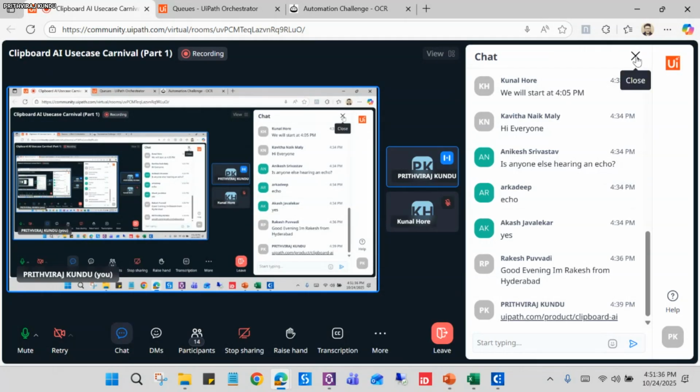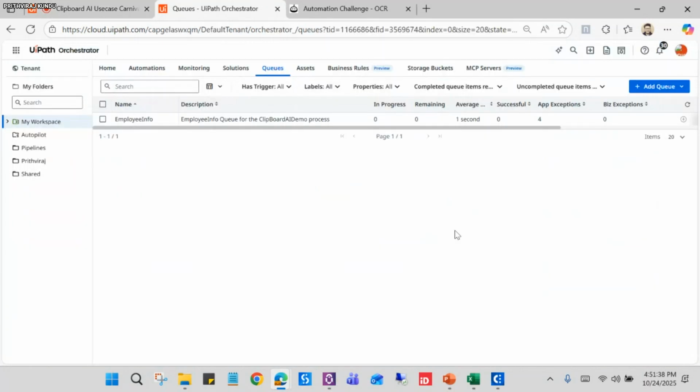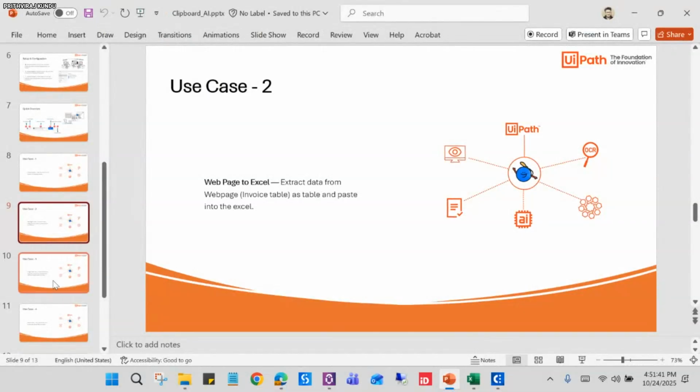So let me proceed with the next slide. Till now we have extracted the data from the Excel sheet or any website. So now we'll be extracting the data from an image, right? From image to any web form or any PDF form or anything like that. In our use case, we have used the passport image, and we will be pasting the data in a web form, like a passport data entry form. So let me show you that as well.